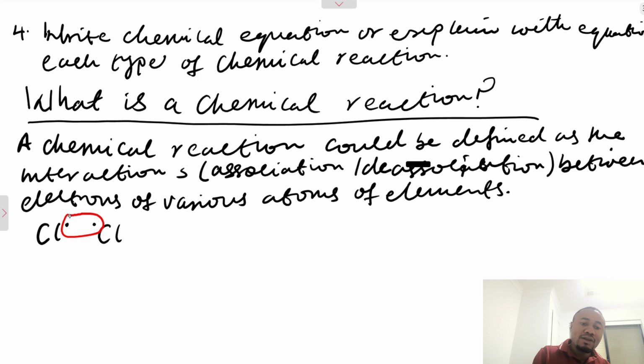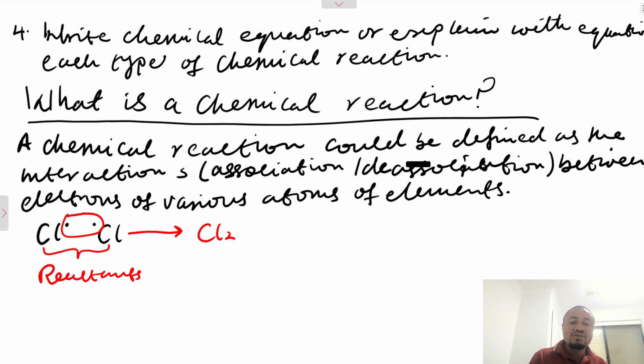When they combine, they can give a product called chlorine molecules. So the starting molecules, the molecules that are reacting, are called reactants.